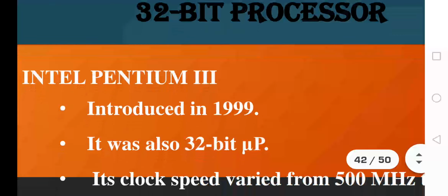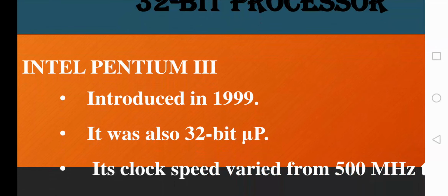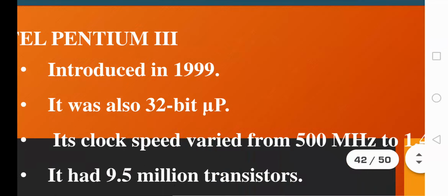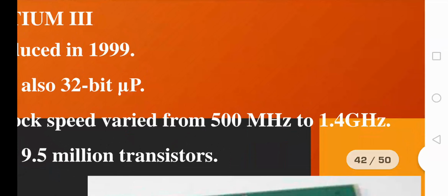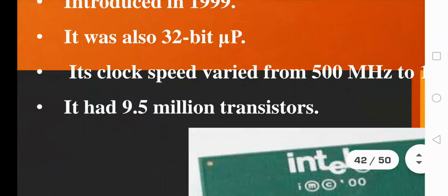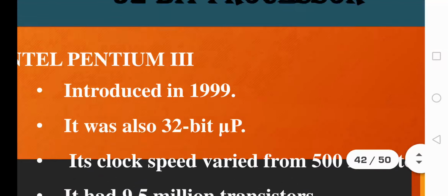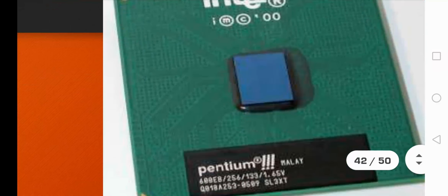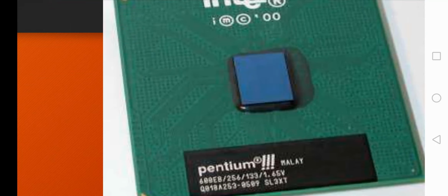Okay, so the next 32-bit processor that we have to study is the Pentium 3 processor, which was invented in the year 1999. The clock speed varied from 500 megahertz to 1.4 gigahertz, and a total of 9.5 million transistors were used collectively for the fabrication of this processor, that is, the Intel Pentium 3. Okay, so this is a representation of the figure which denotes the Intel Pentium 3 processor.